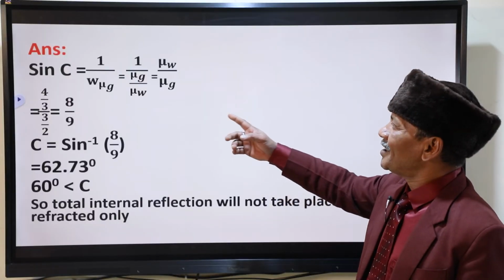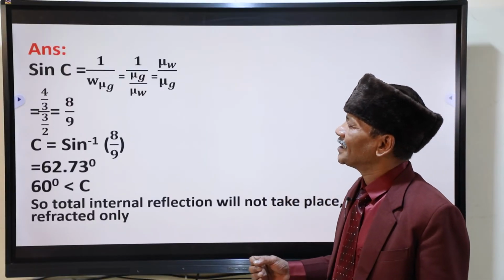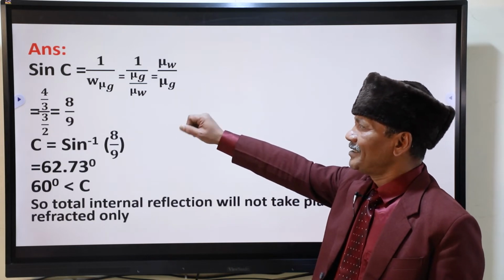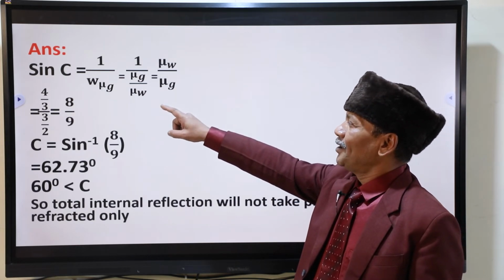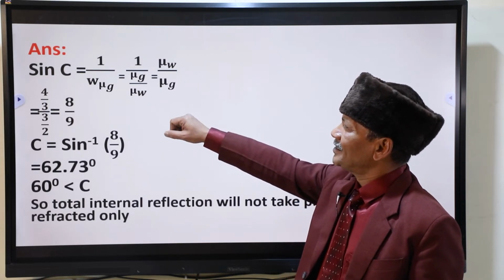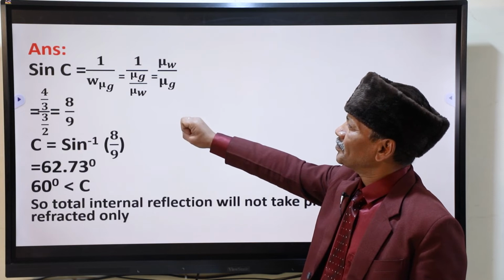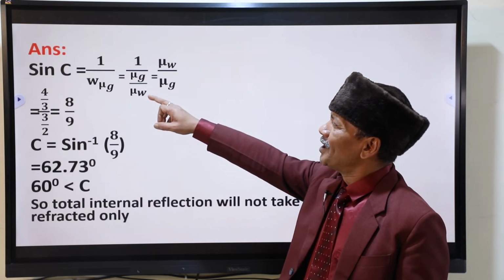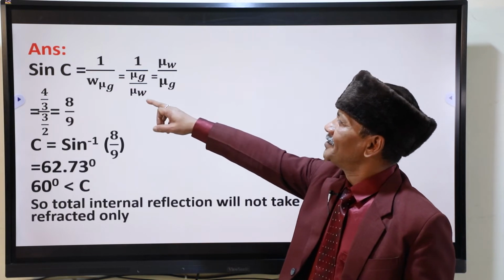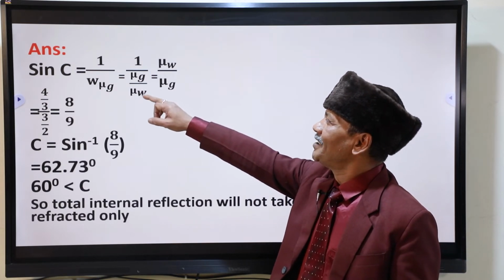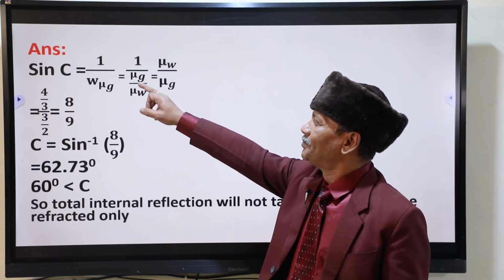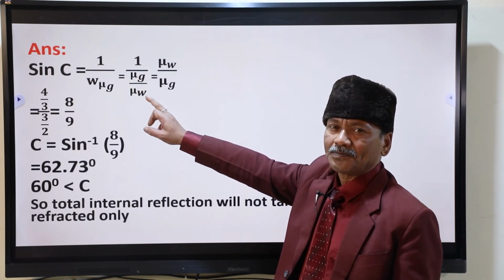You can see now the answer. Mu is equal to 1 by sin C you have read. Now, sin C is equal to 1 by W mu G. This is the relation in mu G and mu W. Lower one goes up, upper one comes down.